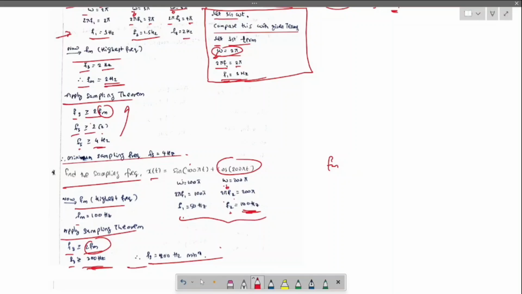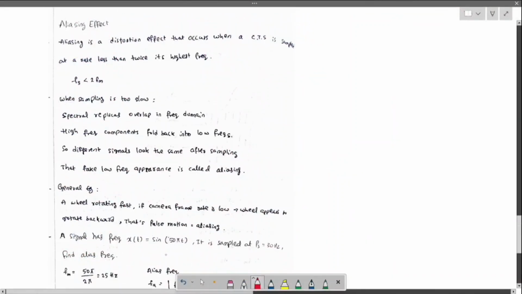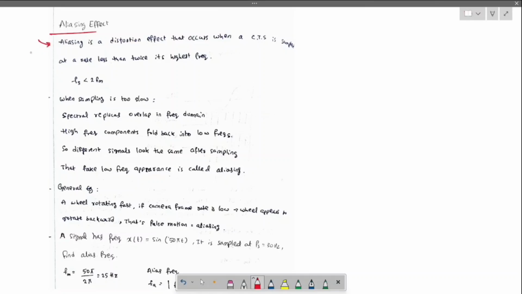Now let us go into the depth of aliasing and its problems. Okay, now the aliasing effect. First let us see the theory. Aliasing is a distortion effect that occurs when a continuous time signal is sampled at a rate less than twice its highest frequency.